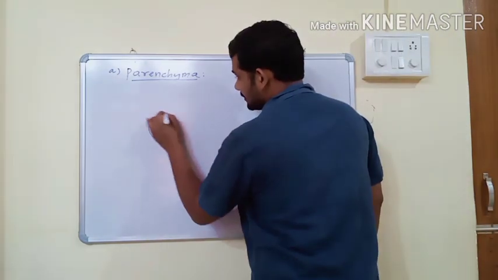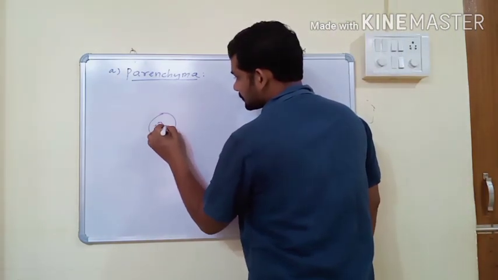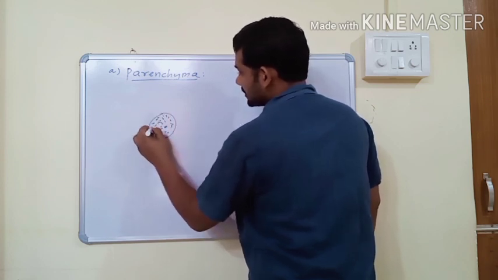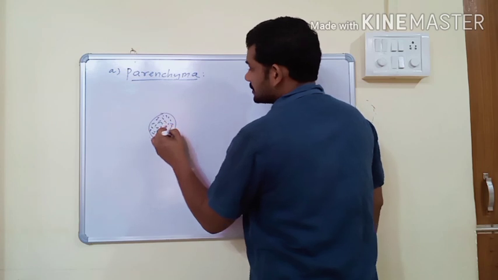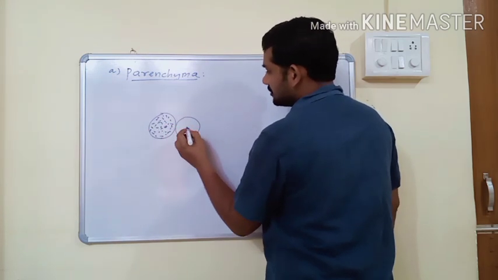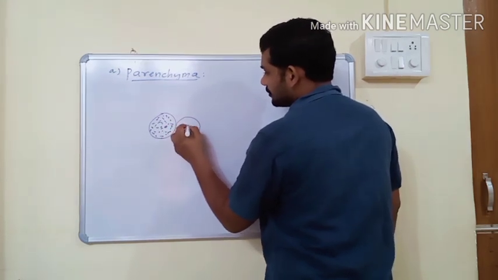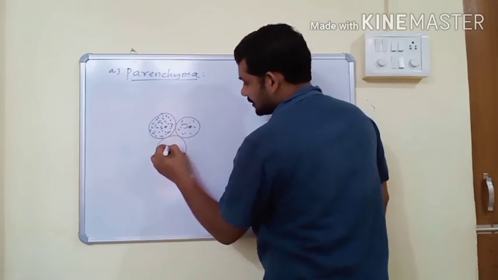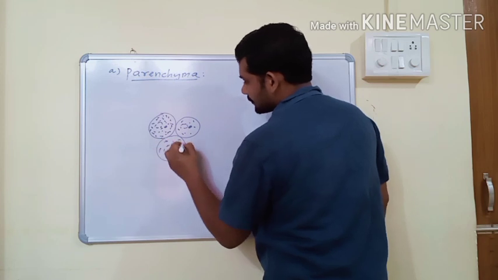This is the diagram. Tissue means a group of cells, and this is a simple tissue, made up of a group of similar cells.